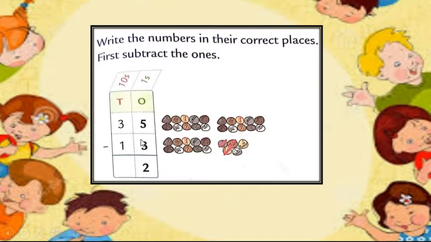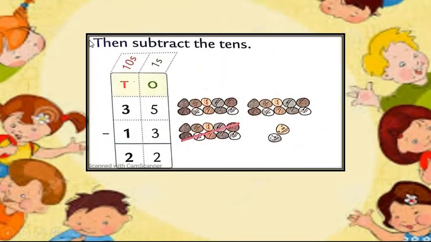We get 2. Then subtract the tens: 3 minus 1, we get 2. So we can say that 22 stones are left on the ground after the crow picked up and put 13 stones in the jug.